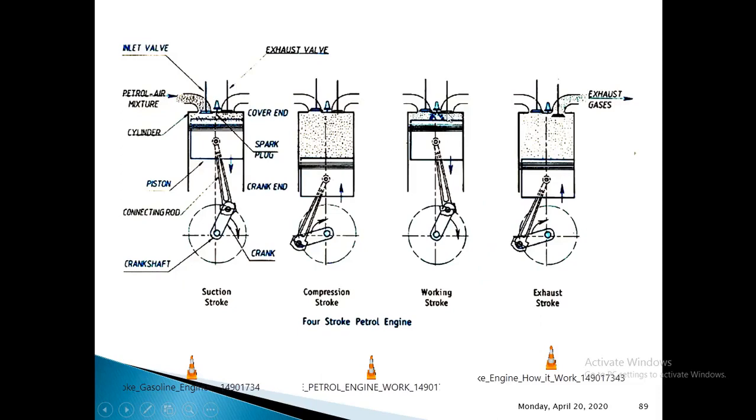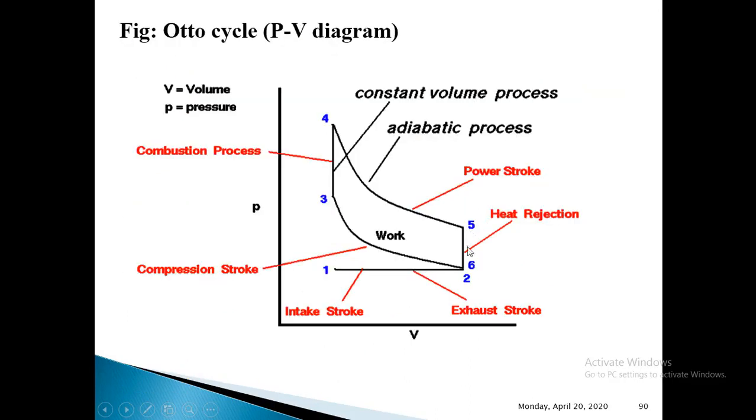That takes place at constant volume, since the piston has almost reached bottom dead center. That is shown by the line 5 to 6 on the PV diagram. Again it is a constant volume heat rejection process. That means part of the exhaust gases move out through the exhaust valve.